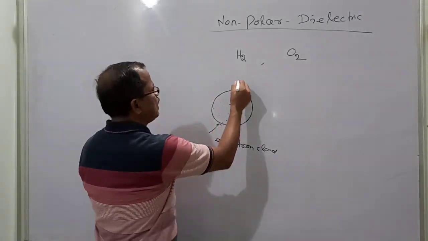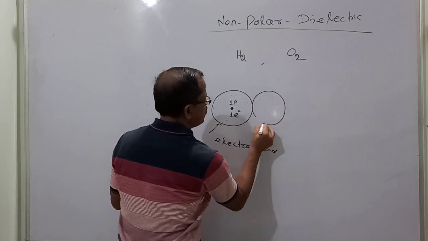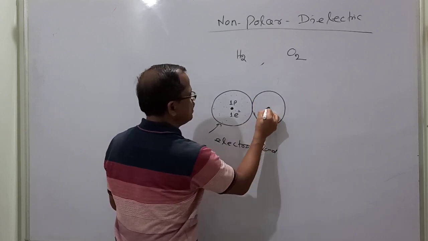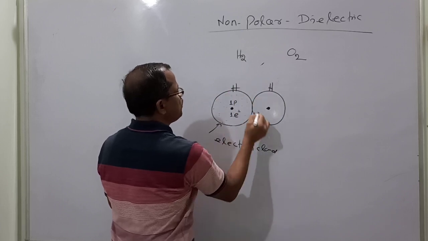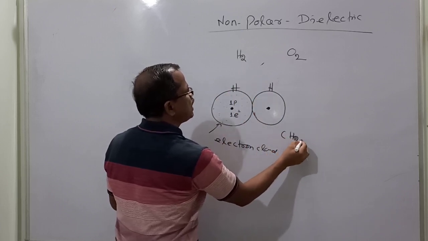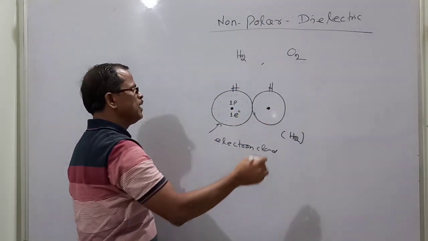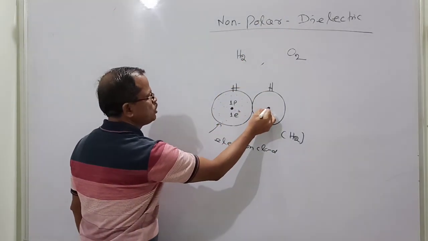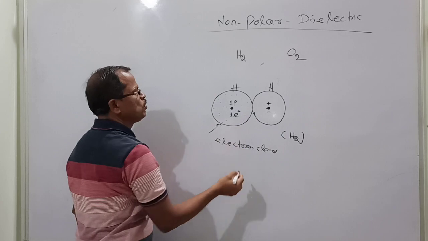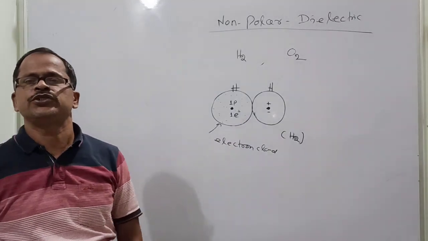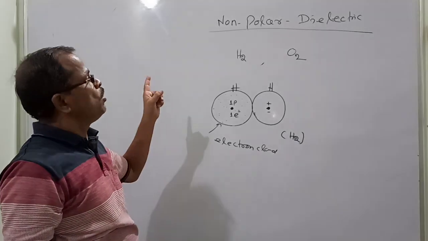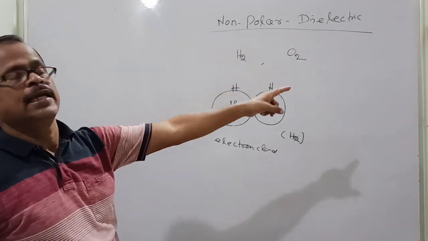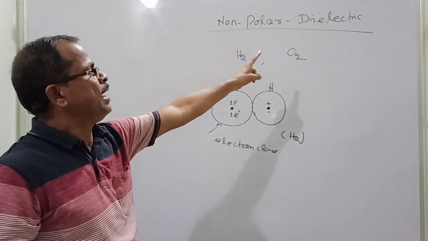So if you take another atom of hydrogen, this one also has positive and negative coinciding here. Then this is one hydrogen, this is another hydrogen, and together they develop a hydrogen molecule. So this hydrogen molecule becomes non-polar because this is positive-negative, and this is also positive-negative coinciding. So the net dipole moment of the substance is 0. This is all about non-polar dielectrics. Examples, I told you, oxygen, hydrogen.